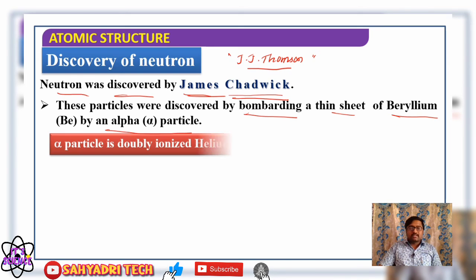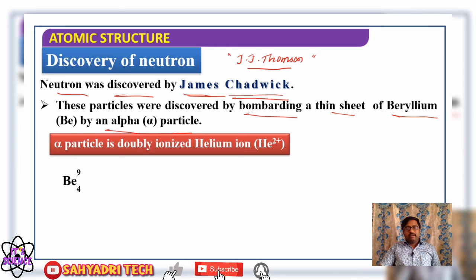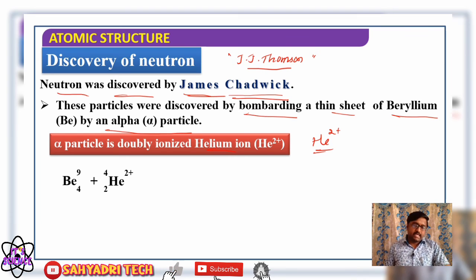Yes, if you consider the reaction equation, say beryllium with atomic number 4 and mass number 9, Be, when it is allowed to strike with what? Alpha particle. An alpha particle is nothing but a doubly ionized helium ion, He2+. Helium 2+ ion, or you can say helium nucleus carrying +2 charge, is called an alpha particle. So when a thin beryllium sheet is bombarded with alpha particles, what happens? The resultant will be a carbon-12 isotope. Okay, one of the products is a carbon-12 isotope.